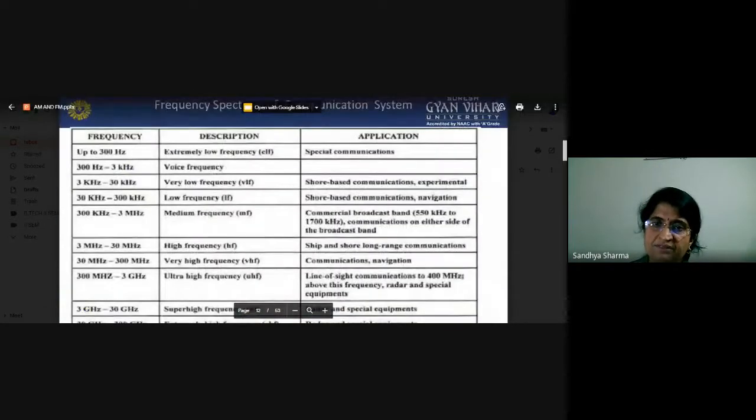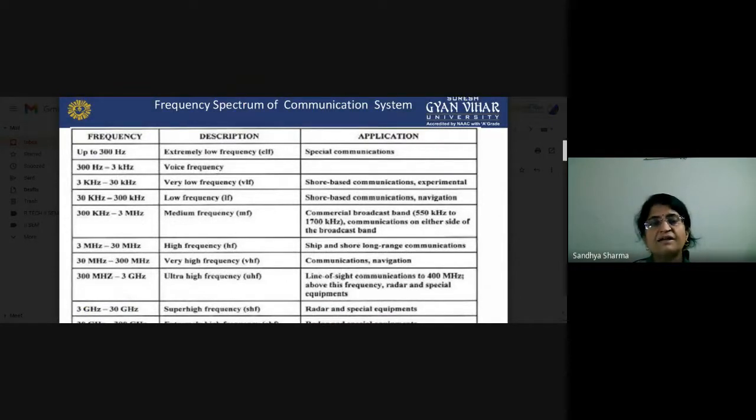Now what ranges are we using? After the extremely high frequency, we move to the optical frequency. Where do we use optical frequency? If we are working on optical fiber, what is optical fiber? Optical fiber is a channel through which you can transmit your signals. If you are opting for optical fiber as a medium or channel, what type of frequency do you require? You require light frequency, because optical fiber works in the light frequency.